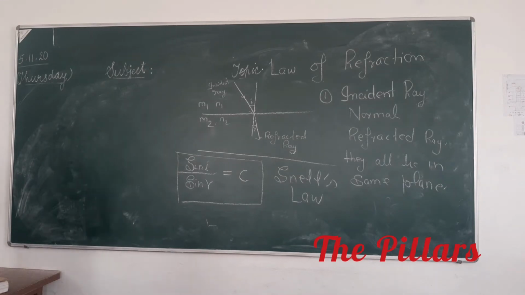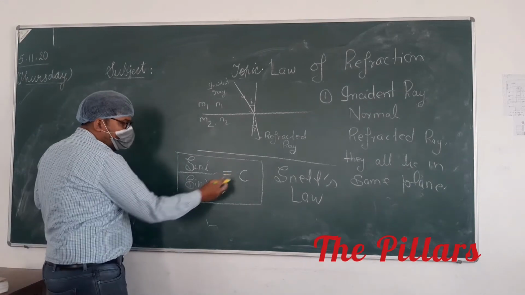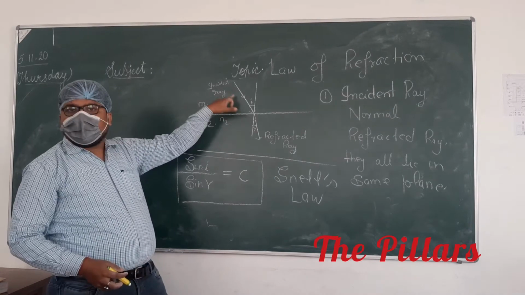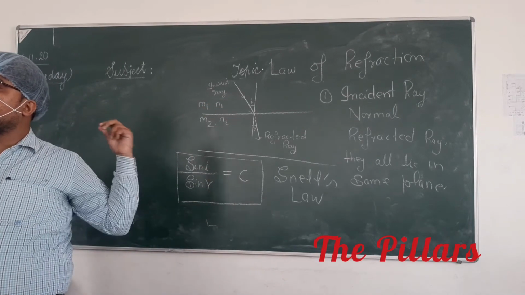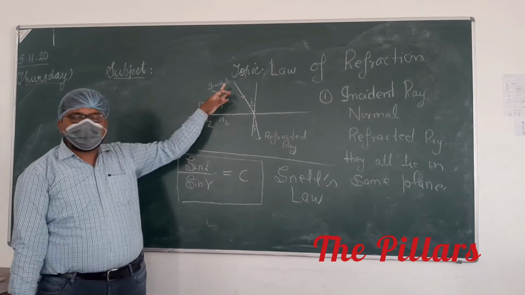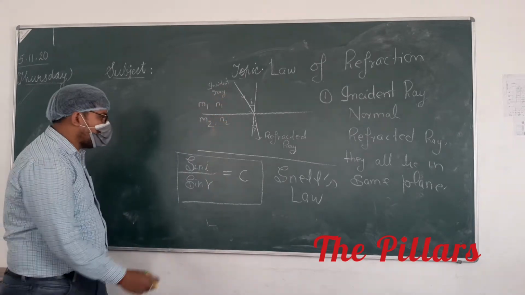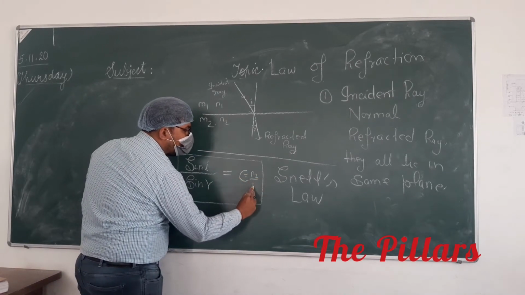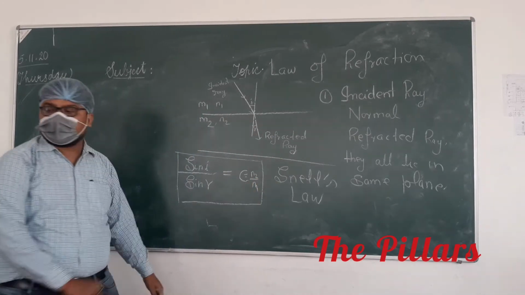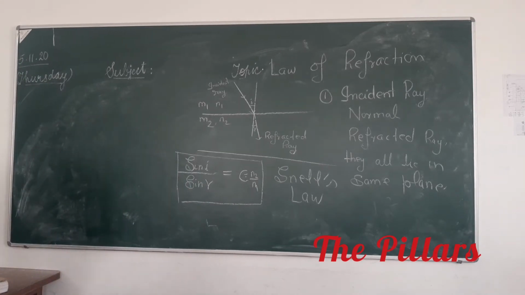This constant is also written as N2 upon N1, that is the refractive index of medium 2 with respect to medium 1, since your light is entering from medium 1 to medium 2. So this is also equal to N2 upon N1. Take a note of this. You all can take a note of this.